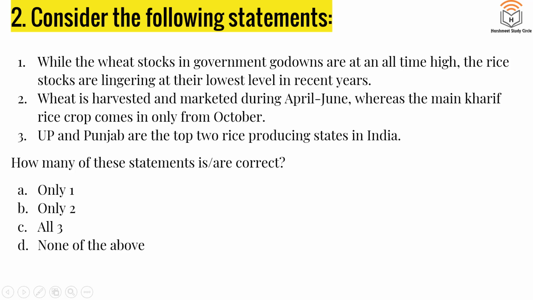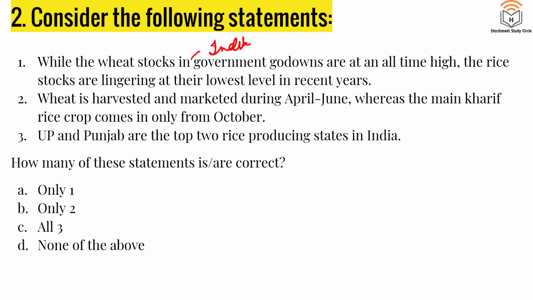Next, question number 2. Consider the following statements. Number 1. While the wheat stocks in the government godowns, we are talking about the Indian government, are at an all-time high, the rice stocks are lingering at their lowest level in recent years. Second, wheat is harvested and marketed during April to June, whereas the main Kharif rice crop comes only from October. Third, UP and Punjab are the top two rice producing states in India. How many of these are correct?